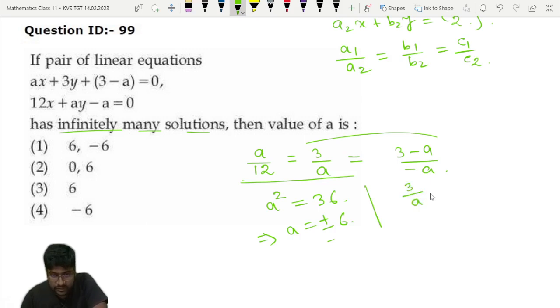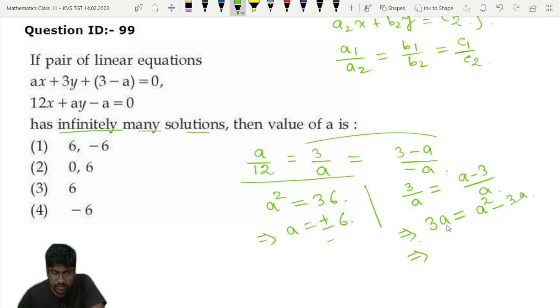3 divided by a is equal to a minus 3 divided by a. Anyway a is not equal to 0, so a we can cancel. Or just multiply by 3a, because that may again lead us to some problem, a square minus 3a.